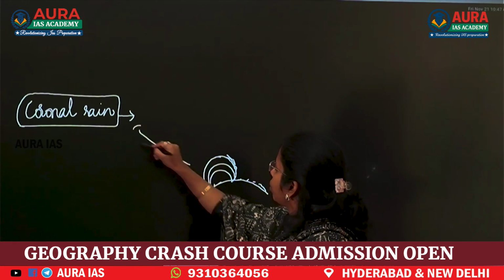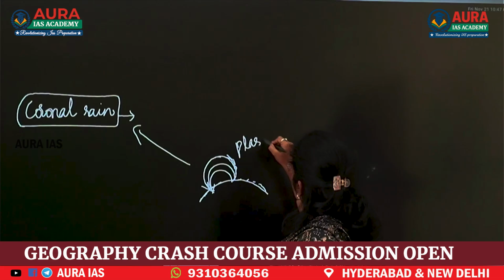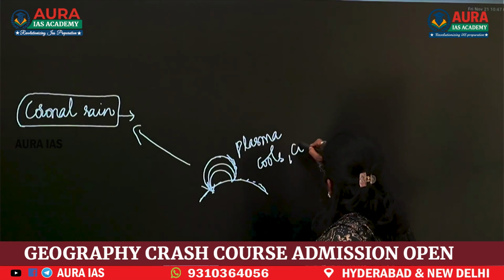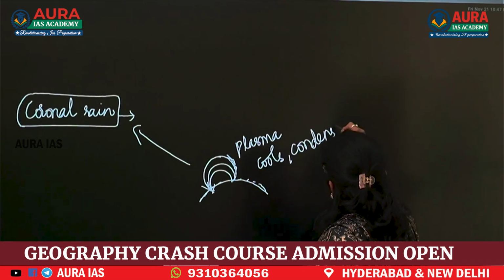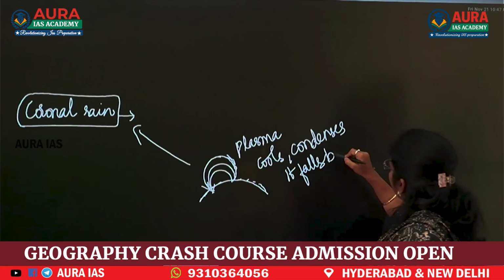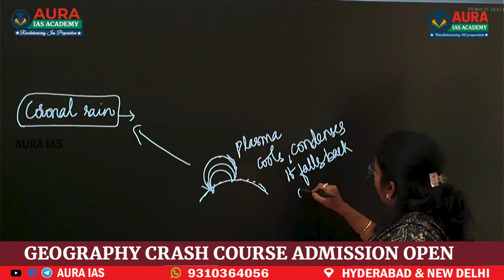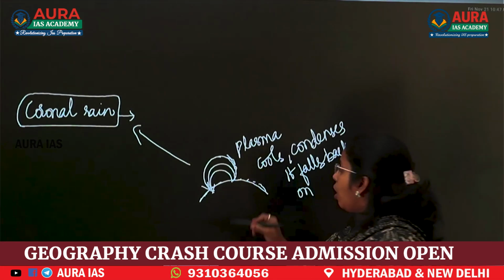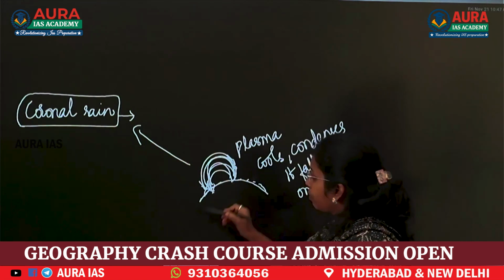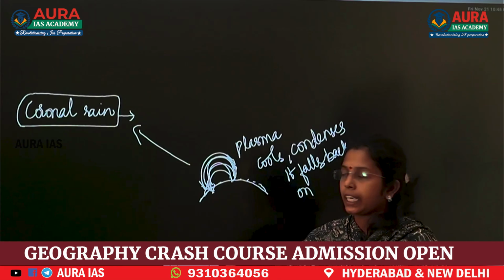That is known as coronal rain. When plasma cools and condenses, it falls back onto the coronal surface like this. Now this continuous process will look like coronal rain.